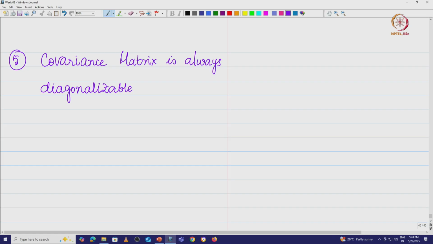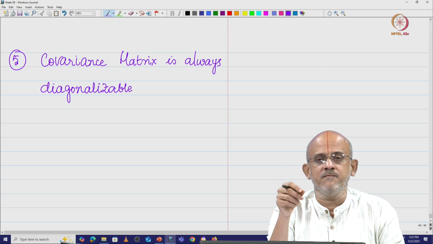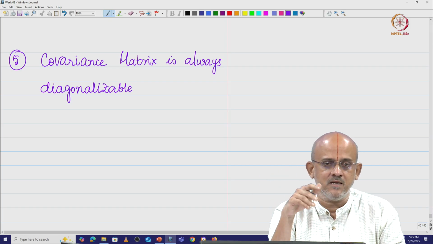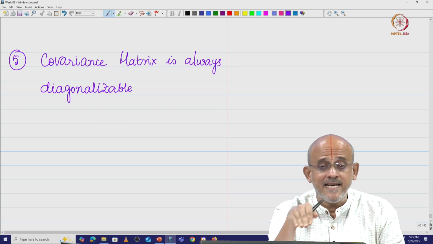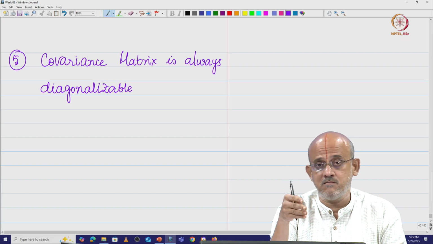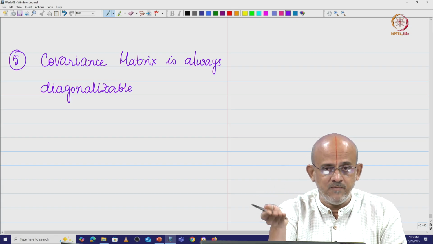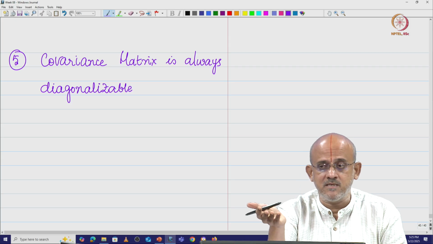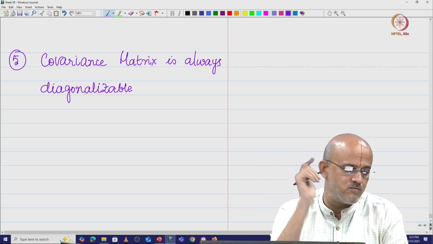That means when you say diagonalizable, I am going to get a diagonal matrix from this covariance matrix. We already know we can actually do an eigen decomposition and get this. That means a covariance matrix wherein you have non-zero covariance values between random variables, you can transform, or diagonalize, that matrix. That means you are essentially trying to decorrelate the random variables. It says the covariance matrix is always diagonalizable, saying that you can always decorrelate the random variables, right. So, that is what it is.